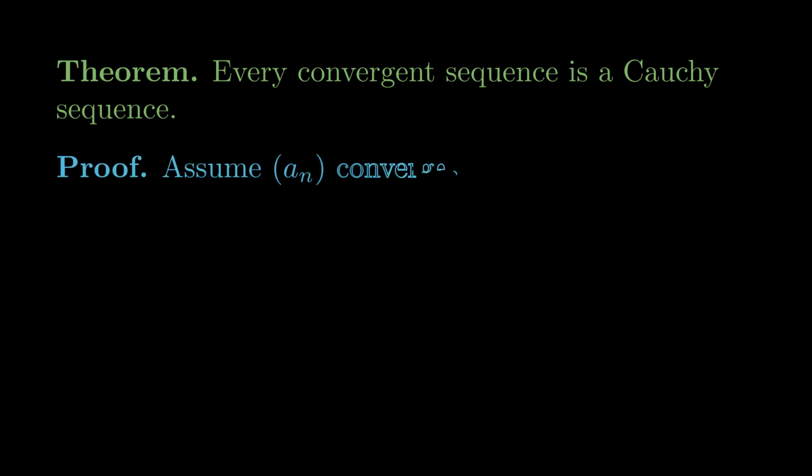So let's assume that a_n converges to some limit L. Reminding ourselves of the definition of convergence, this means that for any epsilon greater than 0, there exists a big N in the naturals, such that for all little n greater than or equal to big N, the absolute value of a_n minus L is less than epsilon. So we'll be able to choose whatever epsilon threshold we want in this definition, since we already have the convergence of the sequence.